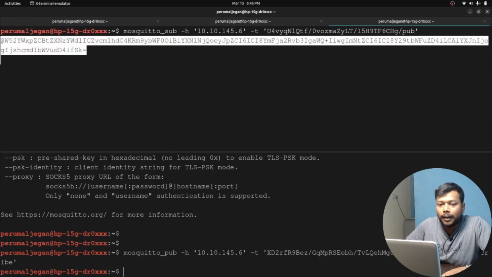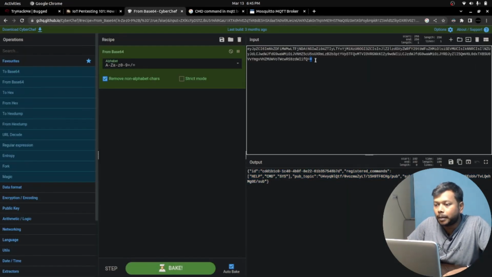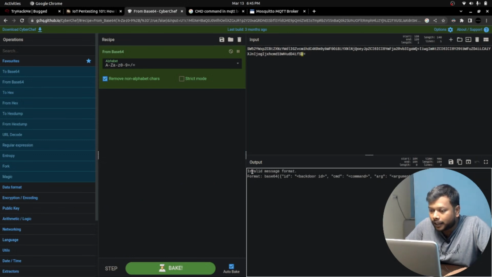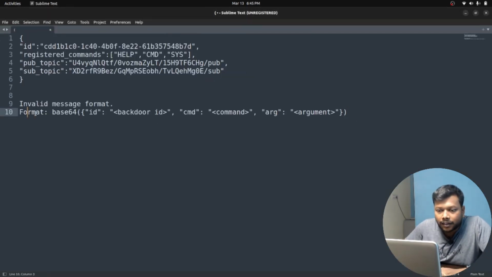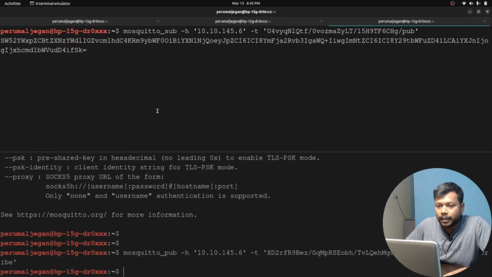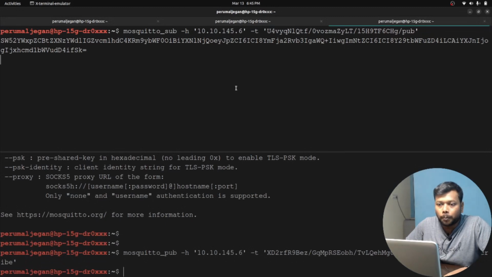Well, let me catch this one and decode this in base64 in CyberChef. Look at this one. Here is the decoded format. Invalid message format, and here is the valid format. Now hope you have observed one thing here. When that IoT device responded back, we got a base64 blob. It was supplying a base64 blob. Let me show here.